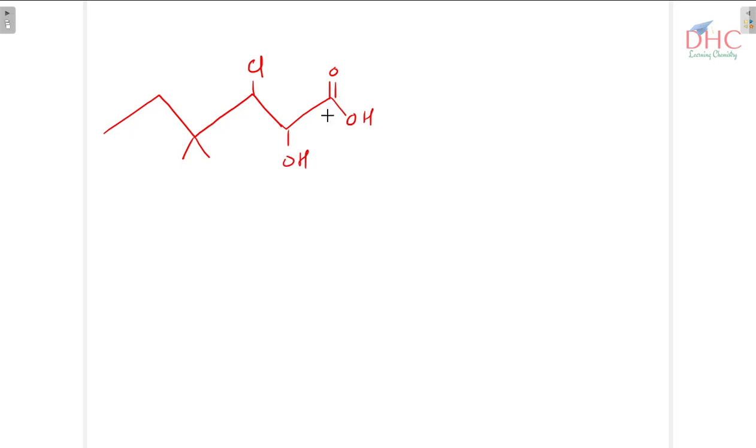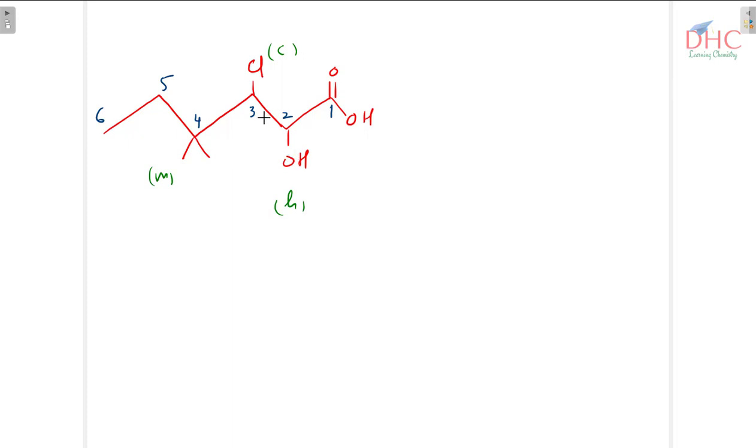This alcohol, this chloro, it's carbon number 1, 2, 3, then 4, then 5, and then 6. This is the longest chain in which we have maximum functional groups. Now this is the principal functional group. This will become a substituent, this also becomes a substituent, these are also substituents. For methyl it is M, for this it is C, chloro, and for this it is H, hydroxy. So C comes first, then H, then M.